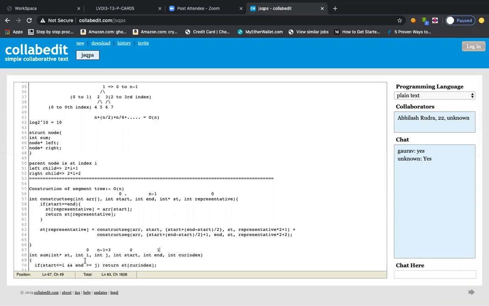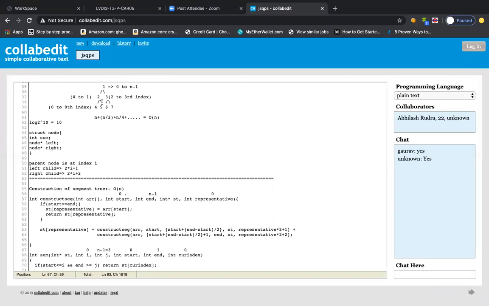But you can realize now that if this condition is true, that means this current index, which is currently 0, or you can say this one, this second representative node is responsible for 4 and 5, and we got it, so we'll return it, right?